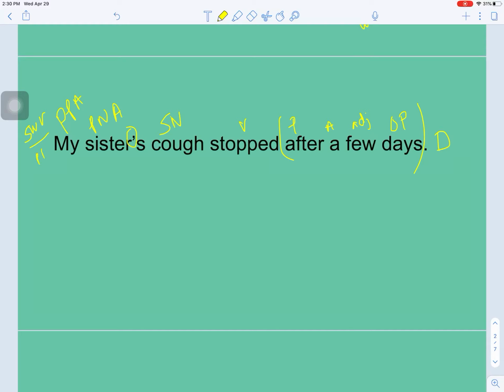We have subject, noun, verb, pattern 1. Separate the complete subject from the predicate. Right over here, the complete subject is my sister's cough, and it was stopped. We double underline our complete predicate. Don't you wish your pens could do that? Nice straight lines like that.